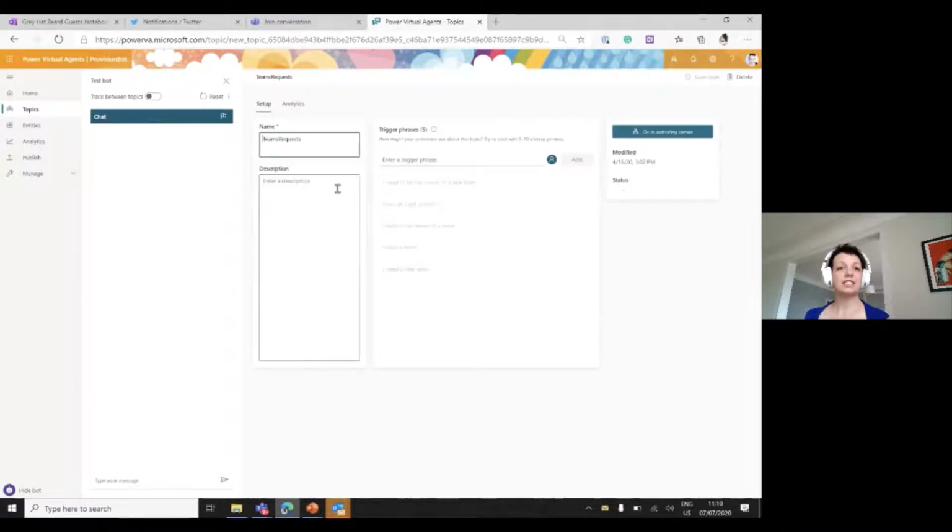And in this topic, Teams Request, you can see I have some trigger phrases like I need to be the owner of a new team, or how can I get a team, or I want to be the owner of a team, I want a team, I want a new team. So whatever. You can really use natural language, just assume how your users would phrase that. So there's no need to speak kind of a computer language for that.